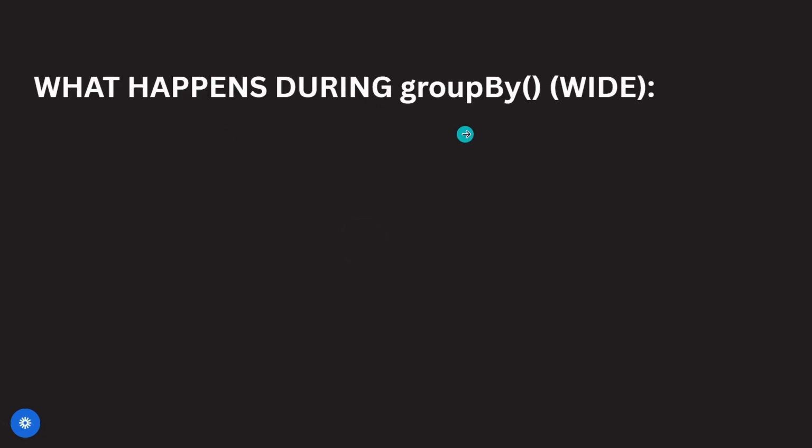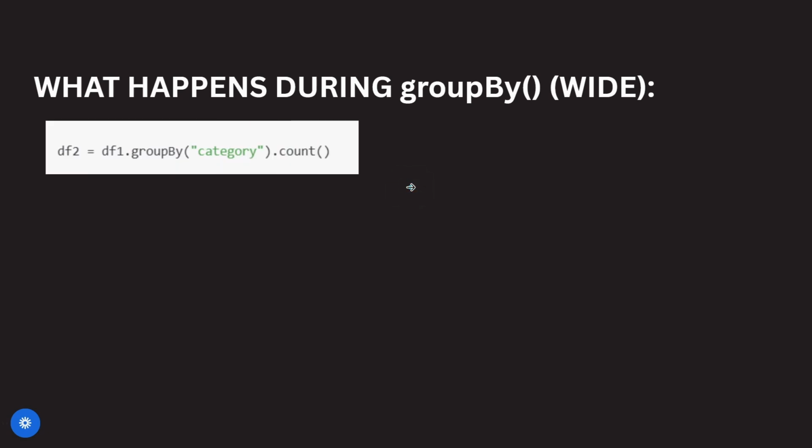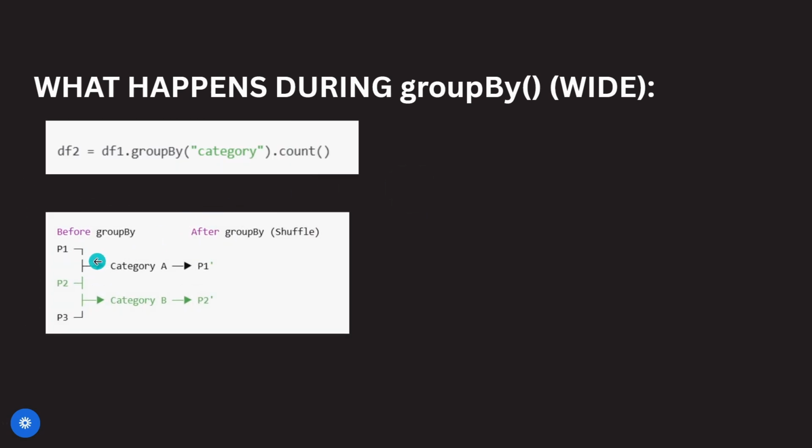What happens during the groupBy? GroupBy needs all the same category together. So this means that data from multiple partitions must be rearranged and shuffling happens. Now partitions are created after the shuffle. So here we learned that wide transformations create new partitions during the shuffling.